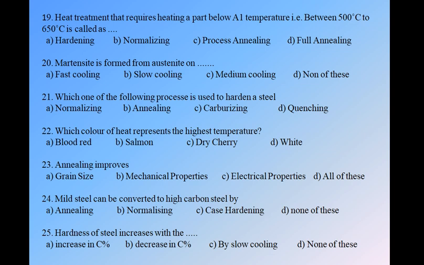Question number 20. Martensite is formed from austenite. We have four options: fast cooling, slow cooling, medium cooling and none of these. Martensite is always formed from austenite on fast cooling because it is formed in the hardening process. So option A is correct.